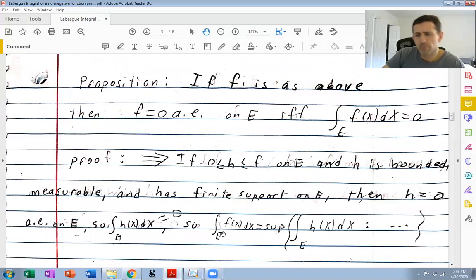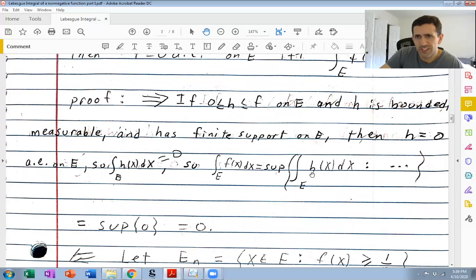Well, the Lebesgue integral, again, is the supremum of all these integrals over all these h's. This was just an arbitrary such h. So the set defining the Lebesgue integral for a non-negative measurable function is literally 0. All these integrals are 0. So this is a singleton. The supremum of the singleton containing 0 is obviously 0.